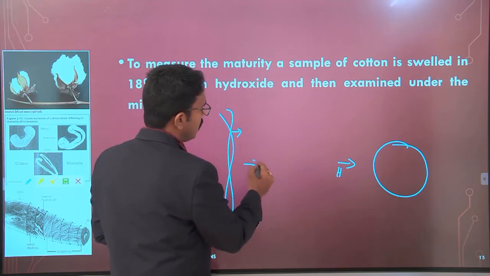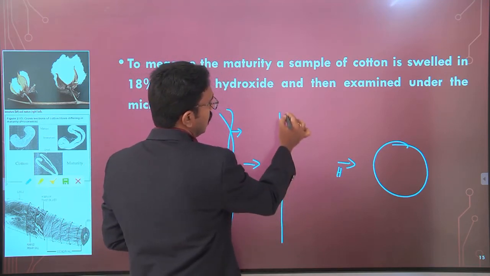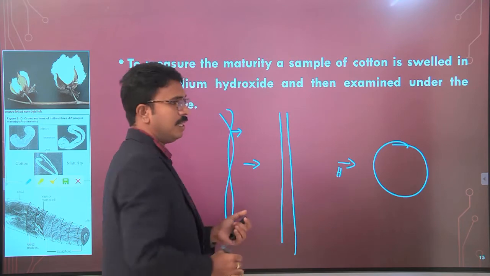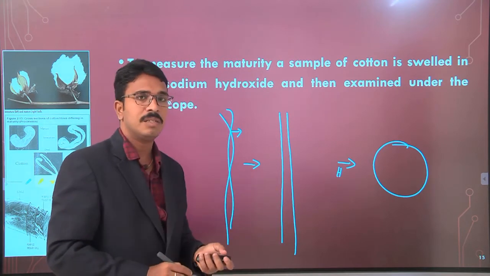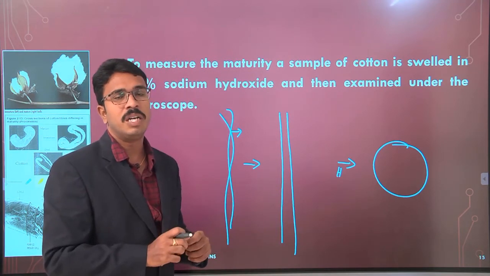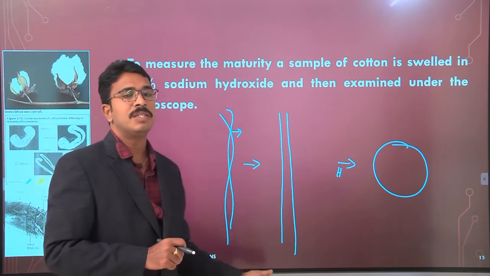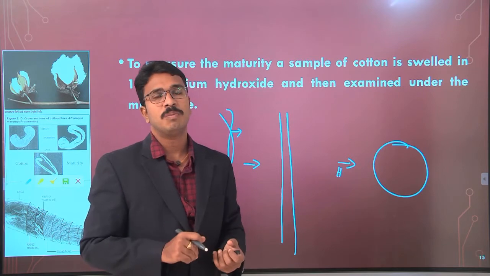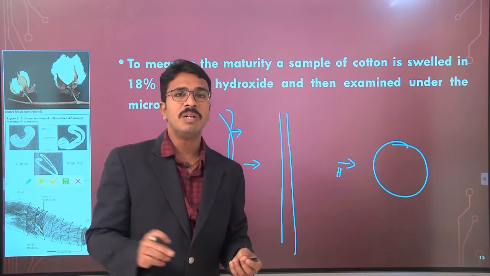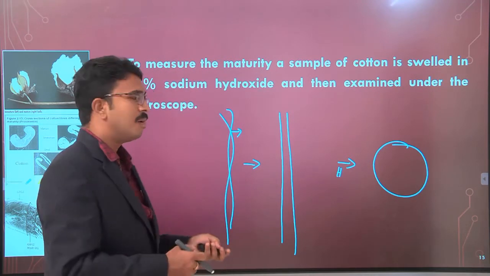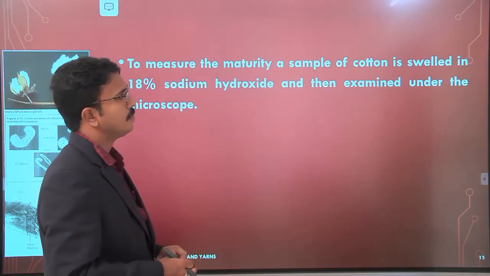After this treatment with NaOH, the convolutions disappear and the fiber becomes a cylindrical rod-like structure. So you can easily identify these structures in the microscope and count how many matured and immature fibers there are.